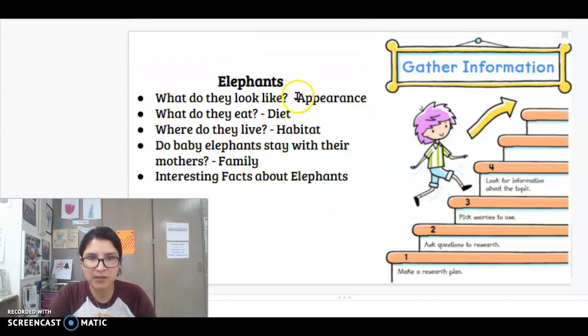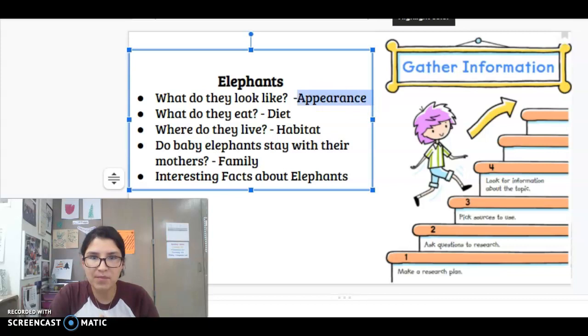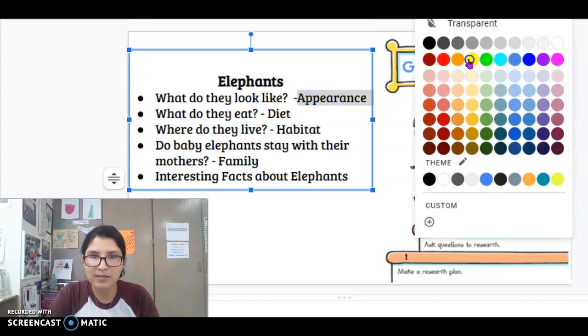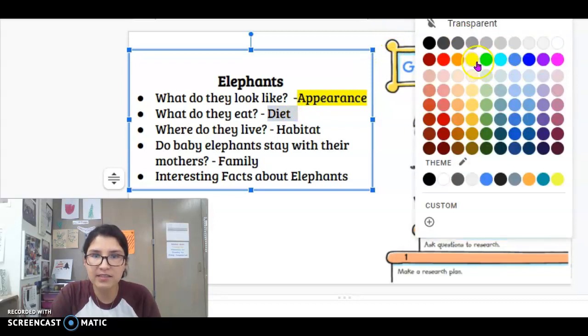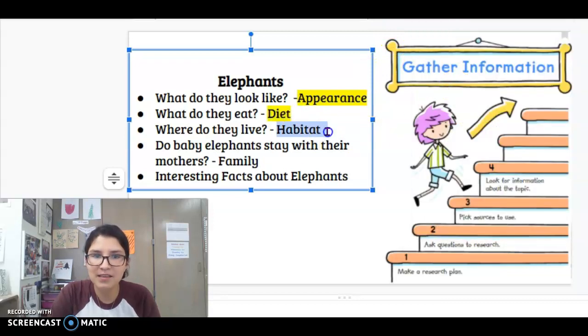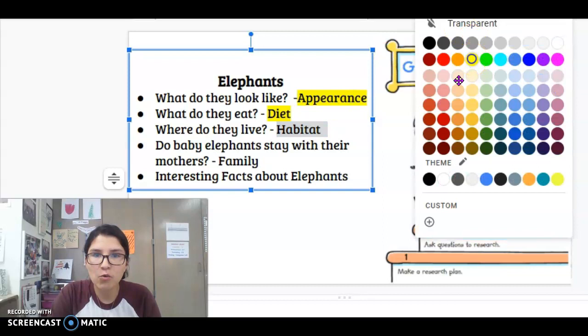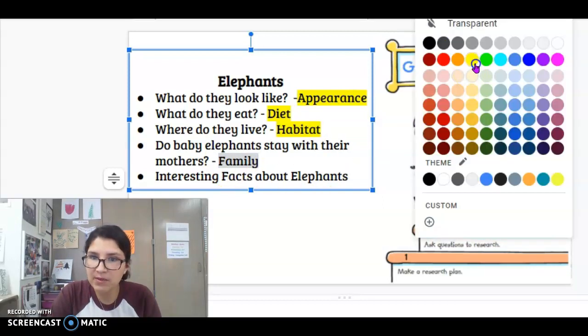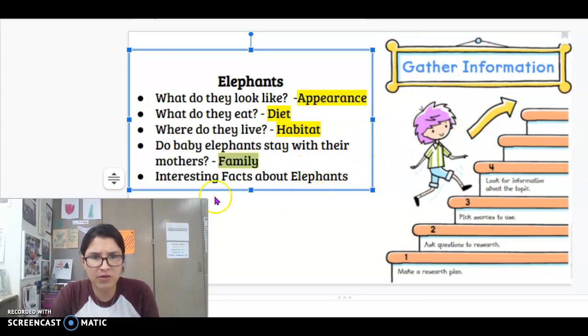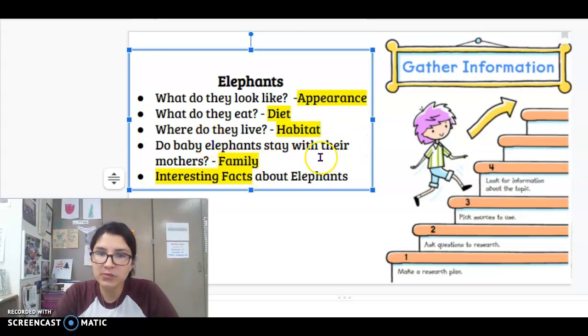Okay, so here's our research plan. This is what it's going to look like. We're going to learn about their appearance. So what do they look like? Their diet. What do they eat? Their habitat. Where do they live? Family. Do the babies stay with the mother? How long do they stay with the mother? And then we are going to be learning some interesting facts. So this is our research plan. Okay? Appearance, diet, habitat, family, interesting facts. Questions we want to learn.